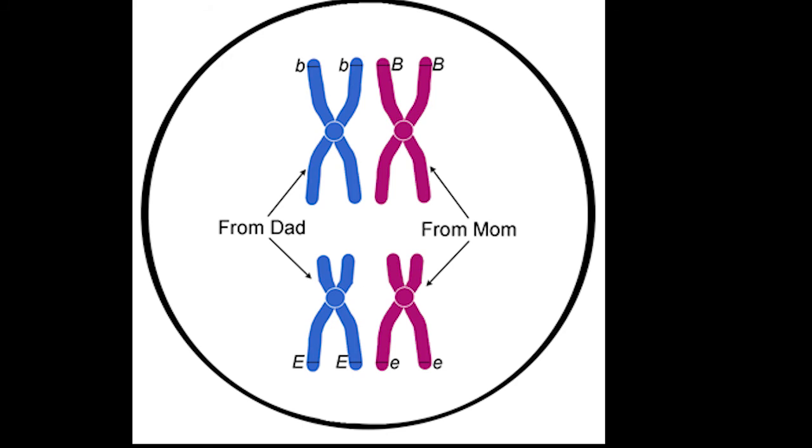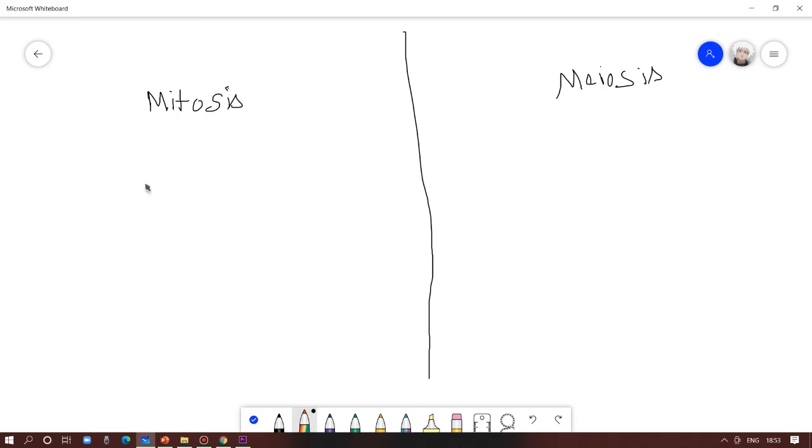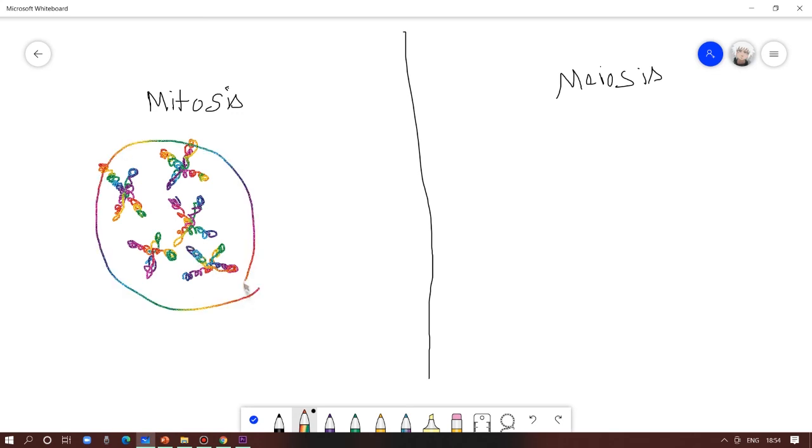These pairs are called homologous pairs, and they will start to pair up. Unlike mitosis prophase, where the chromosomes simply start to appear, here they appear along with their pair. This appearance is observed in the zygotene stage. This pairing up of homologous pairs is called synapsis.